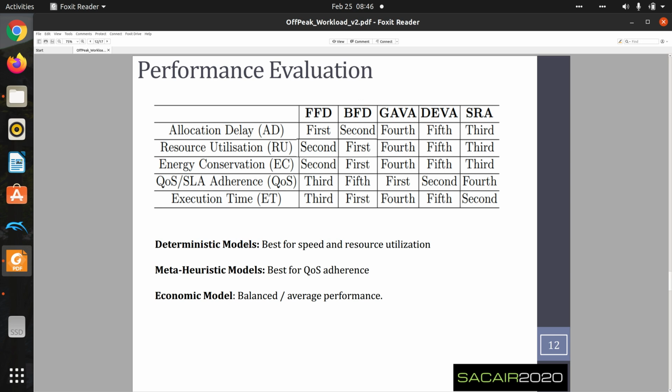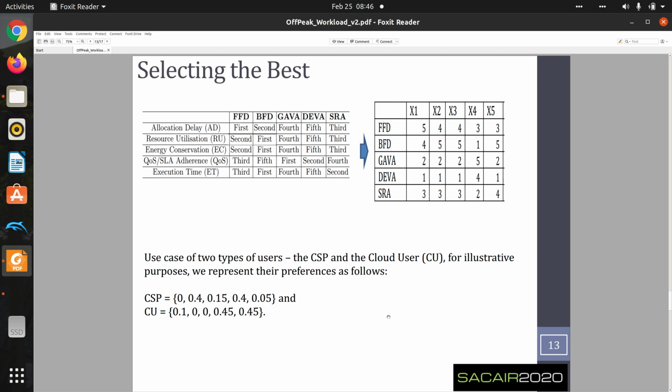So we have deterministic models were best for speed and resource allocation, while the meta-heuristics were best for quality of service adherence. Finally, the economic model gave a balanced or average performance across the 5 metrics. Finally, we now decided to choose how to choose the best algorithm for each of the different user types.